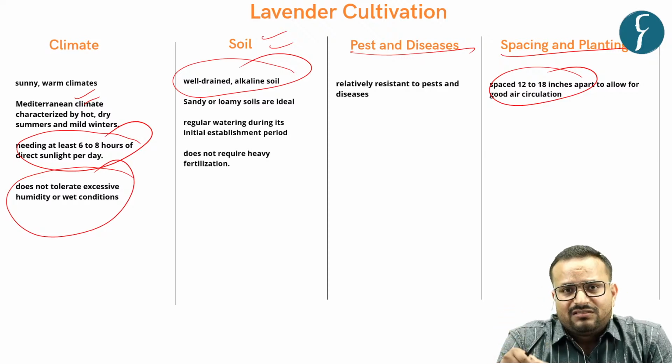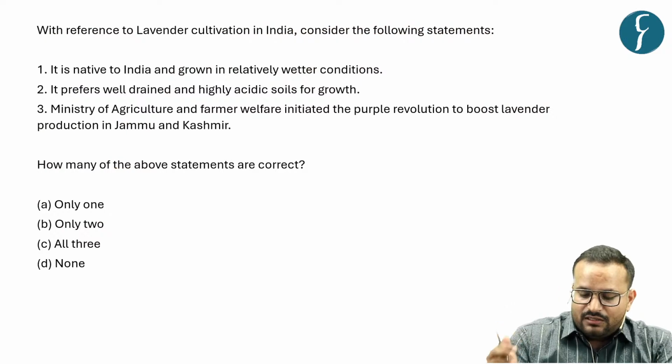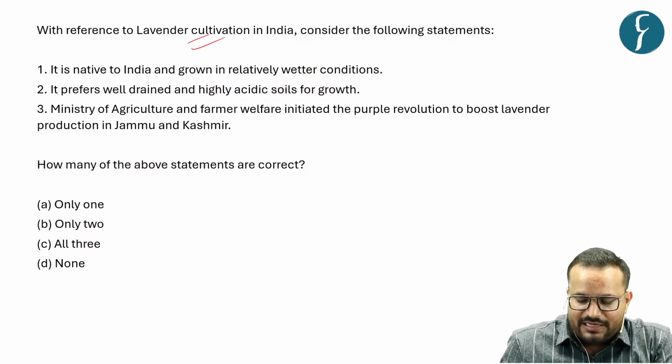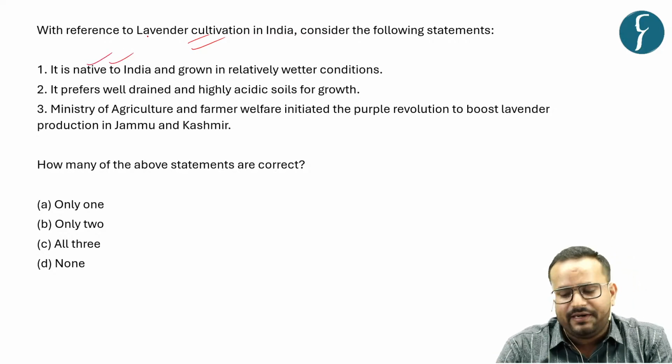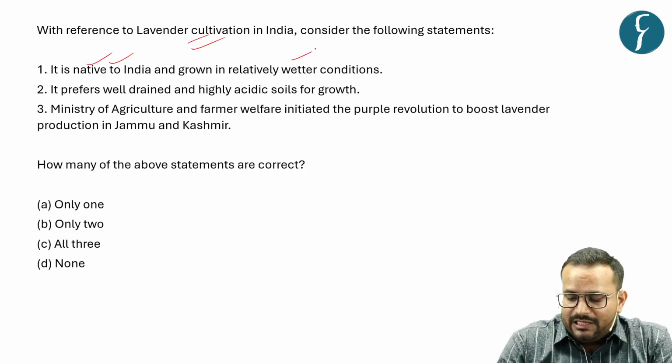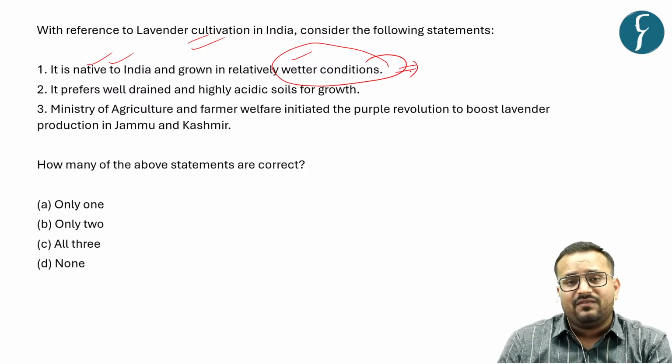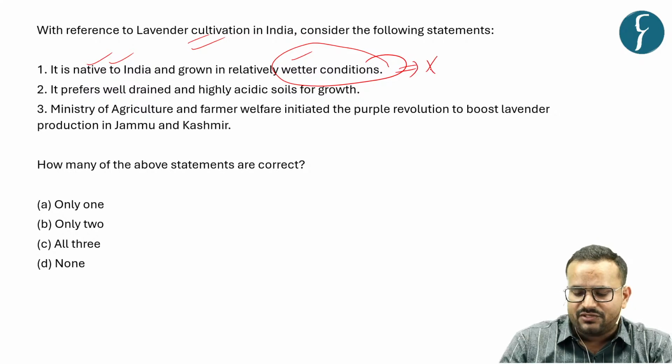So based on this discussion, let's solve the MCQ. With reference to lavender cultivation in India, consider the following statements. That is, it is native to India and grown in relatively wetter conditions. No, it is not favorable in humid conditions. So this statement is wrong.